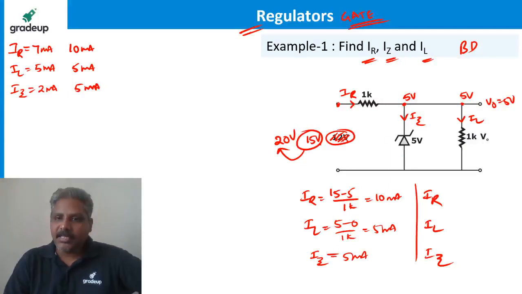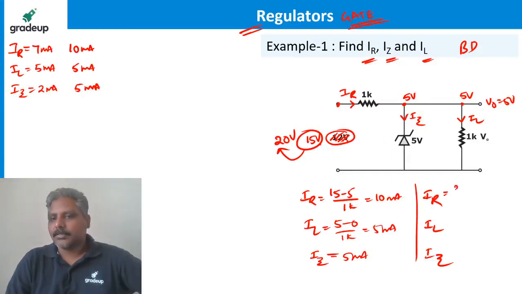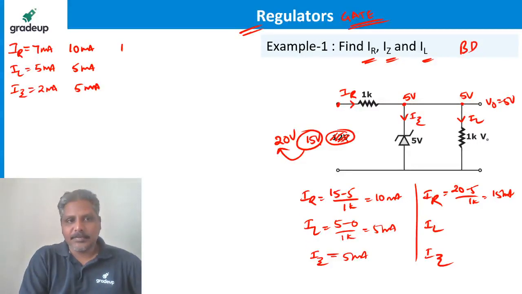This time 20 minus 5 by 1K is 15 milliampere. So let me write it as 15 milliampere. And how much is this? 5 milliampere. How much is this? 10 milliampere. Is it right?